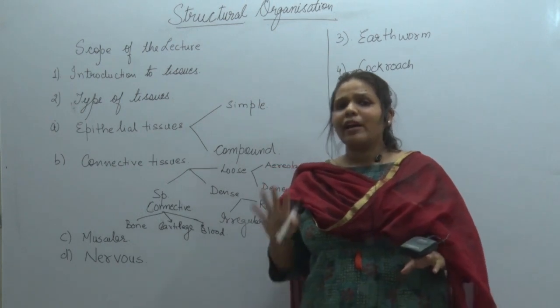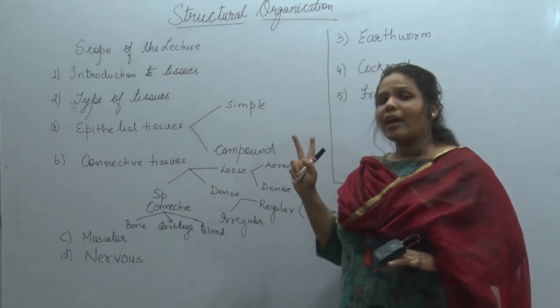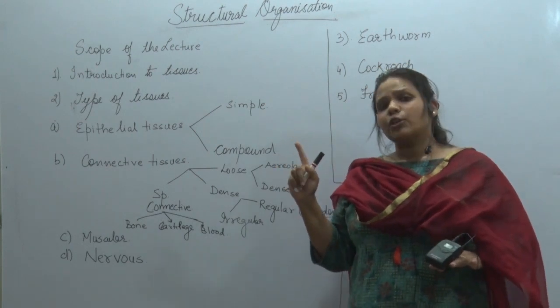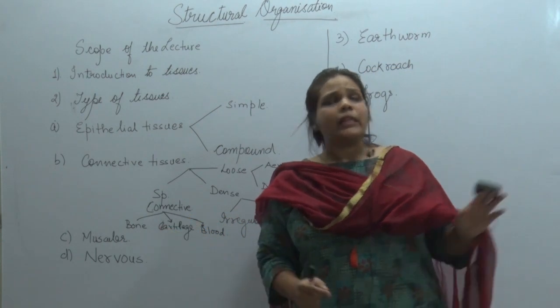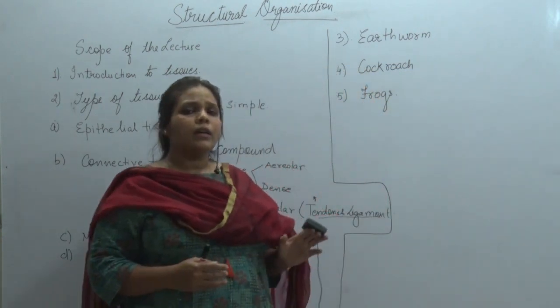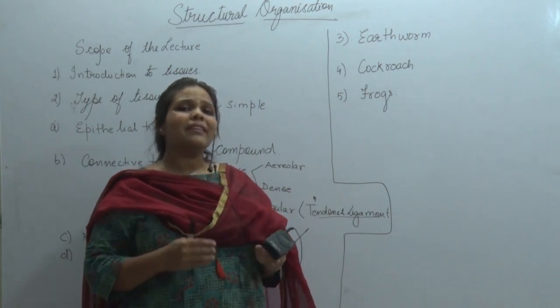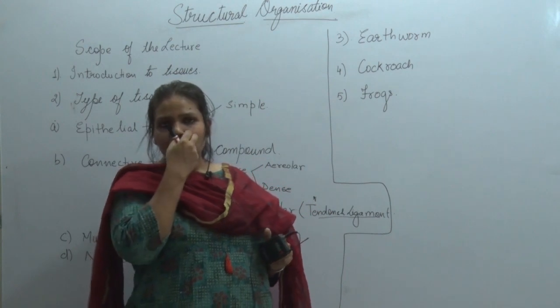So in short, we have four types of tissue: epithelial tissue, next we have connective tissue, muscular tissue, and nervous tissue. This is the first part of the chapter. The second part of the chapter will introduce the topics which we have to read in the second half of the chapter, which will be from some animals that we have to study.